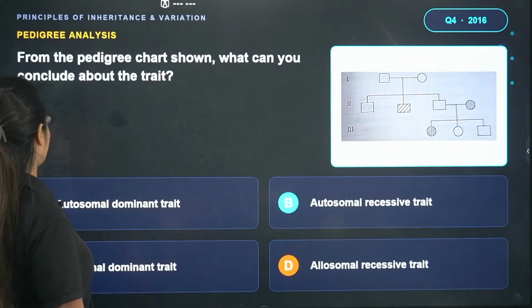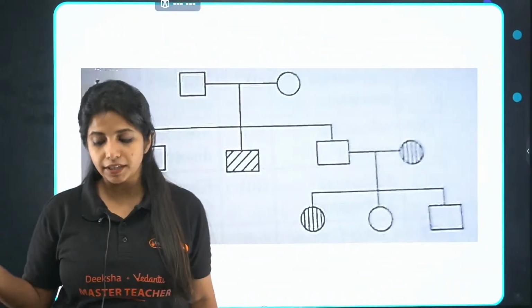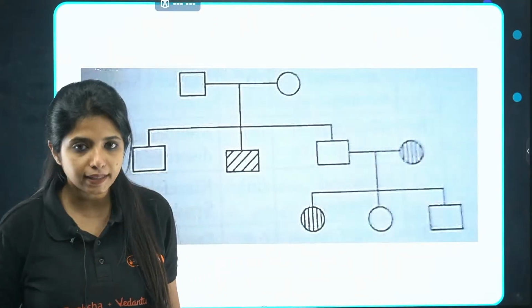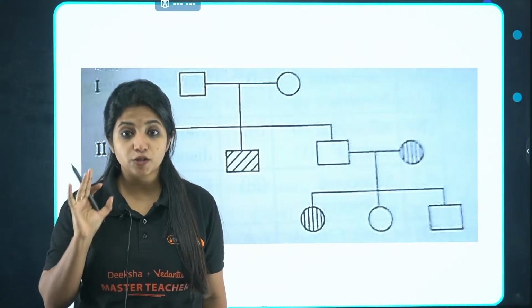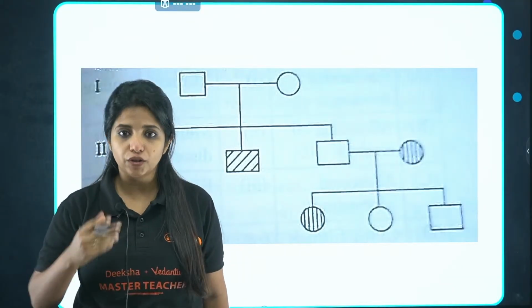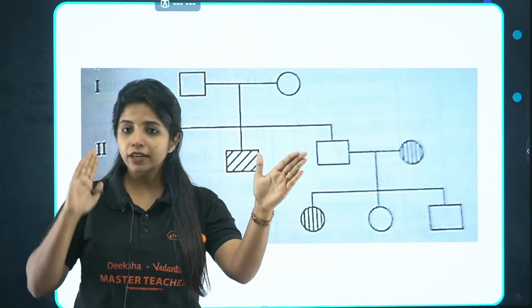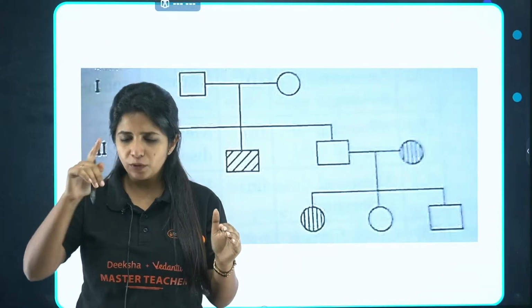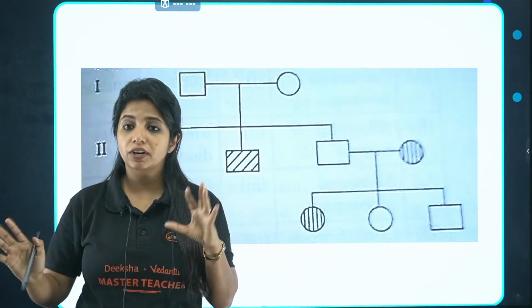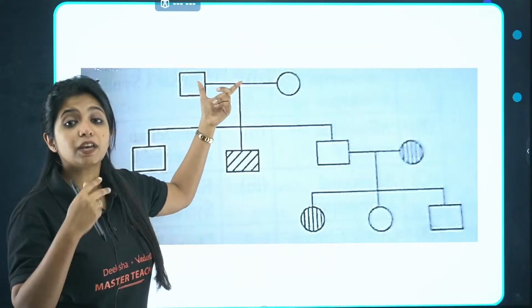Okay, let's check it out. So listen to me carefully. I'll give you a funda. With that funda, you can solve any pedigree related question. Okay? The funda goes like this. If it is a recessive disorder, you will see skipping of generation. Dominant and recessive disorders are there. For dominant disorders, at least one parent is going to be affected in every generation. If it is a recessive disorder, you will see something like this, skipping of generation.